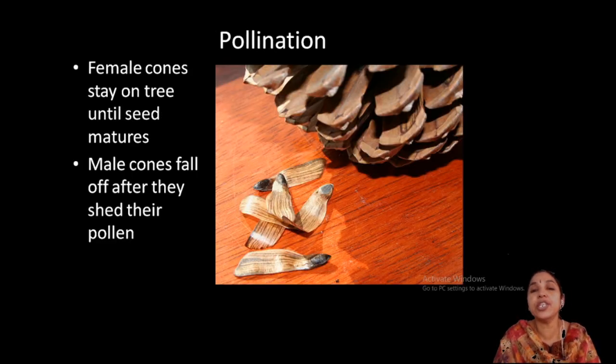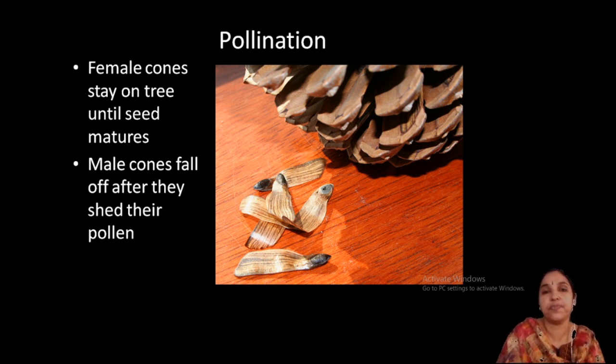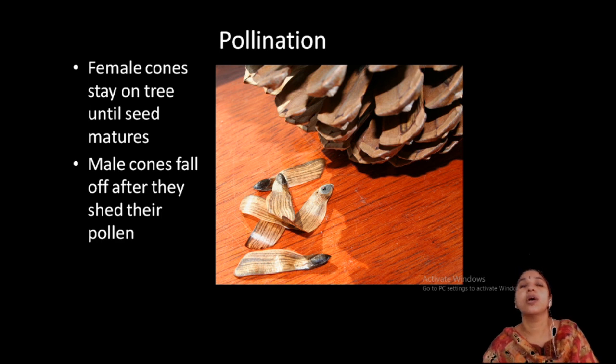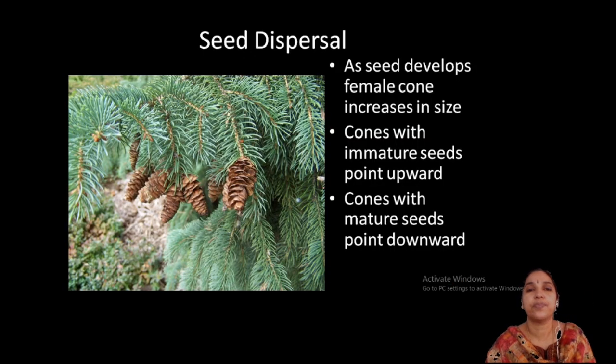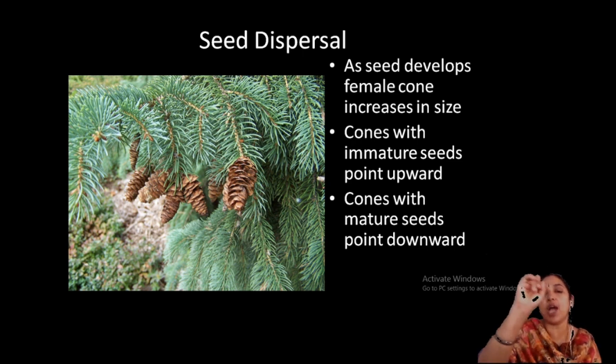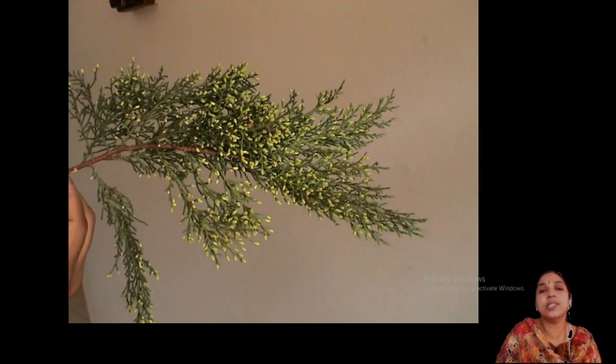Pollination in the coniferales is usually by wind because of the winged pollen grains present. You heard about the cloud formation, the yellow cloud. All the pollen grains are released at a time and form a yellow cloud. Seed dispersal is also there. Immature seeds point upward, mature seeds point downward.